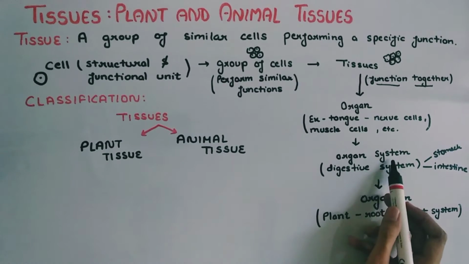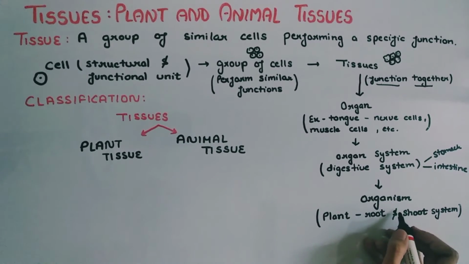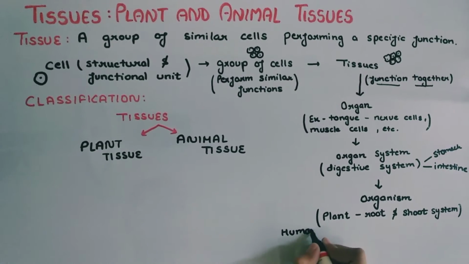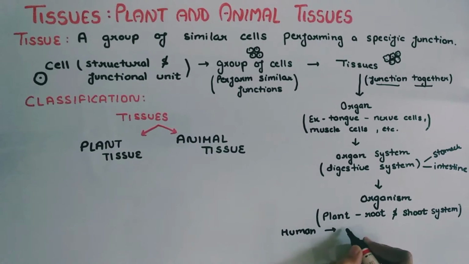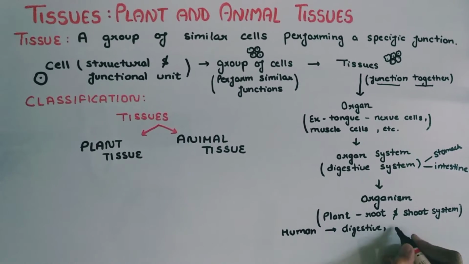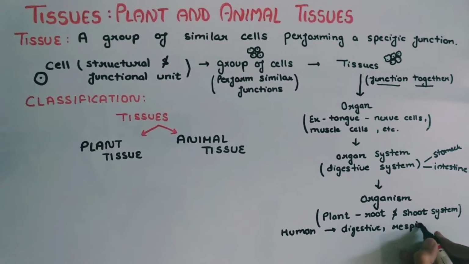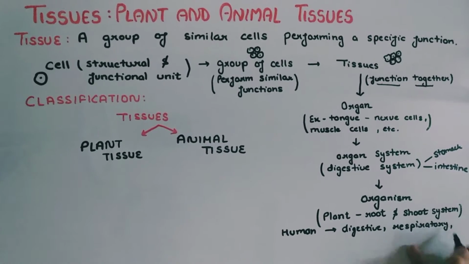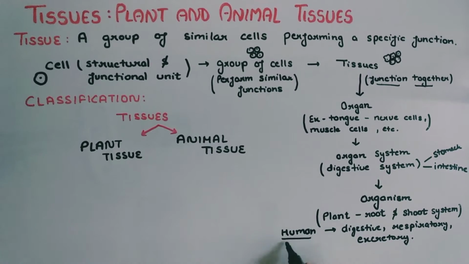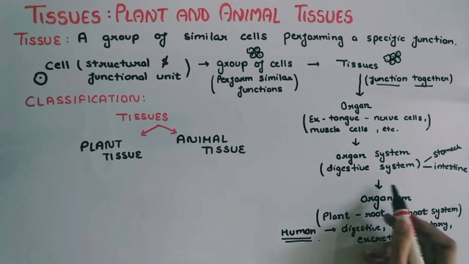Now, various organ systems form an organism. For example, plants have a root and shoot system, or we can take the example of the human body. The human body has various systems like the digestive system, respiratory system, excretory system, and muscular system. Various organ systems in a body function together to form a complete individual, that is, an organism.